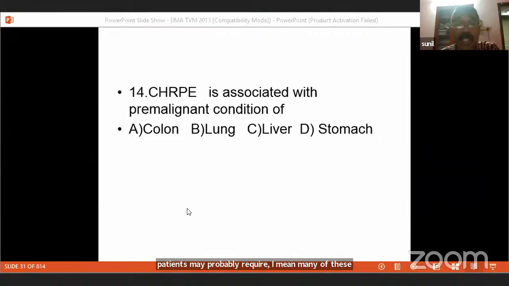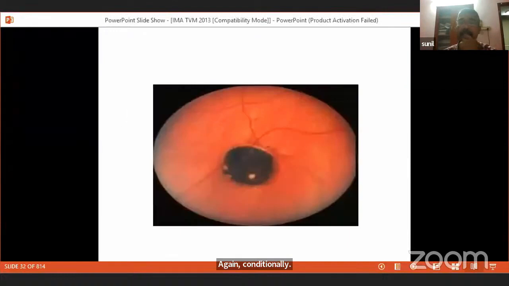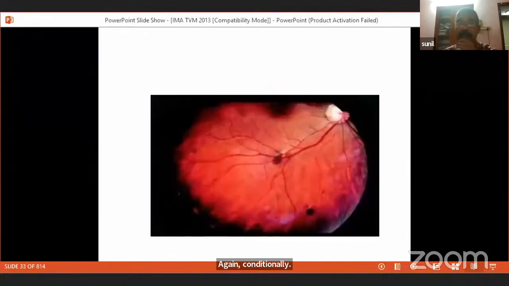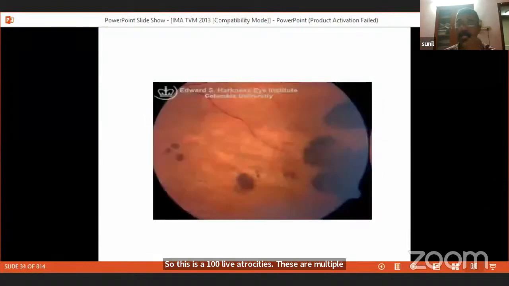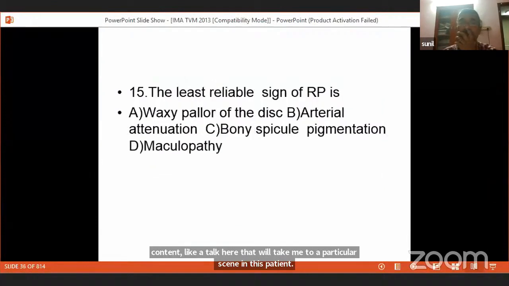This question had been asked. The original question came like this: CHRPE, congenital hypertrophy of the retinal pigment epithelium, is associated with a premalignant condition of the colon. So this is the congenital hypertrophy of the retinal pigment epithelium. These are multiple congenital hypertrophy of the retinal pigment epithelium lesions seen in this patient. So these are multiple ones.